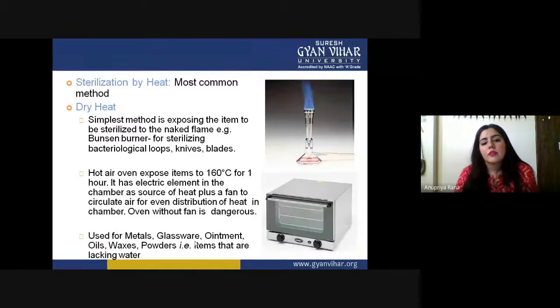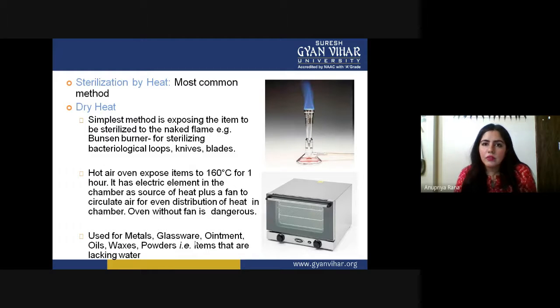Hot air ovens expose items to about 160 degrees Celsius for 1 hour, and the oven has an electric element in the chamber as the source of heat, and a fan to circulate air for even distribution of heat in the chamber. An oven without a fan is dangerous. We actually have ovens inside our lab as well, like 2 to 3 ovens.